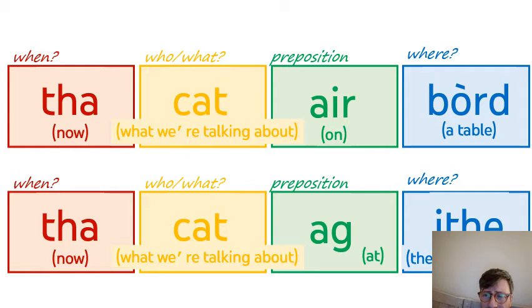A cat is eating. Or officially, if you translated it word for word from Gaelic to English, it would be now a cat is at the act of eating. A cat is eating. So you can see how it's the same structure. You can see it's the same word order, the same types of words.